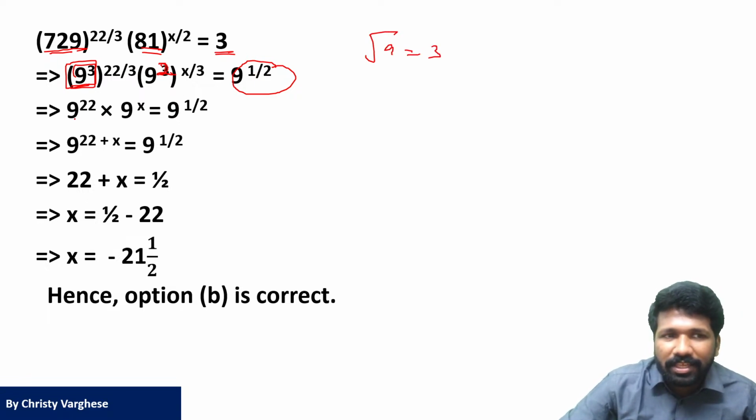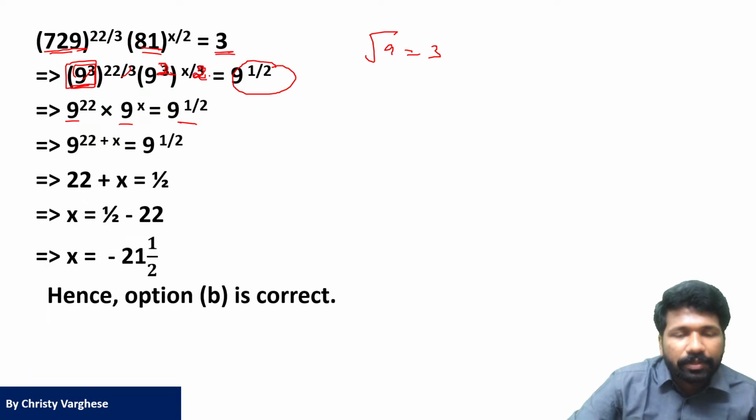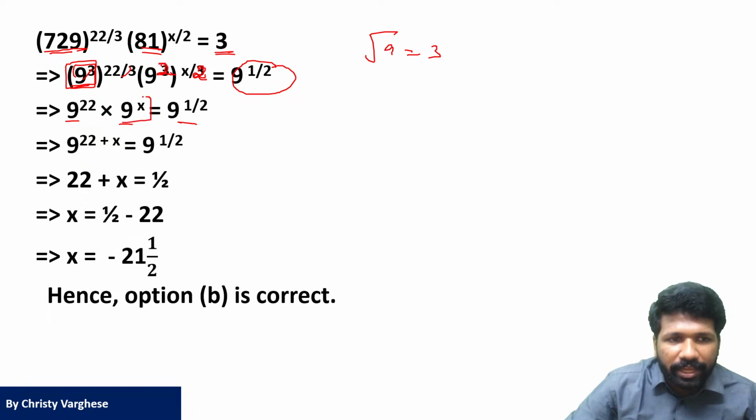Now you simplify these. Now everything is in terms of 9. This 3 and this 3 cancel. Yeah, this is x by 2. This is a typing error. This is x by 2. So 2 and half cancel. So 9 raised to x.